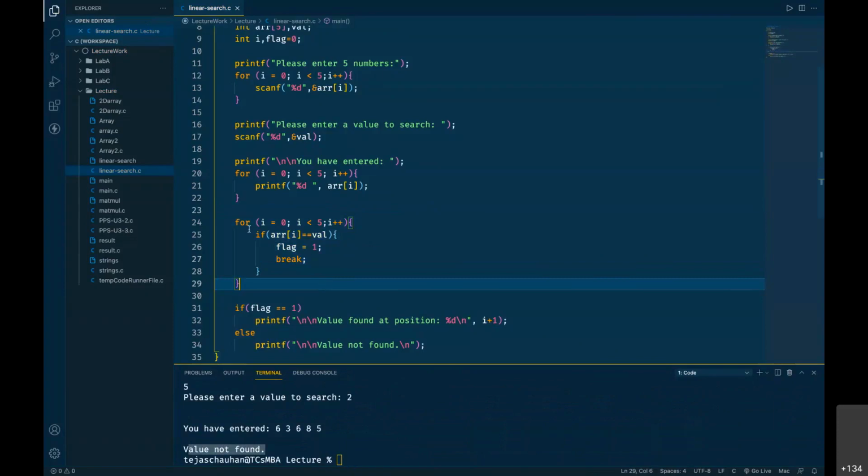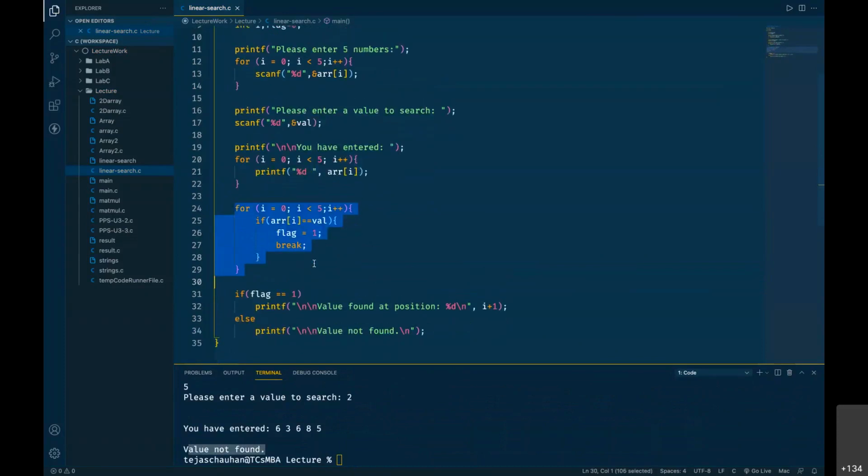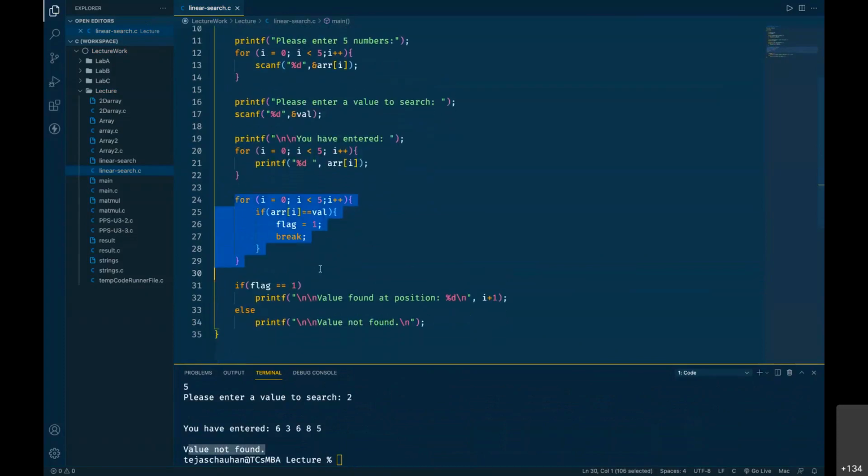And this is the code. This is the only part of logic that you need to implement. Whatever is around it is just supporting code, to get values, to print, and the message that you want to print. But the basic part, the base logic, is this part, this one. Okay, so that was a linear search.